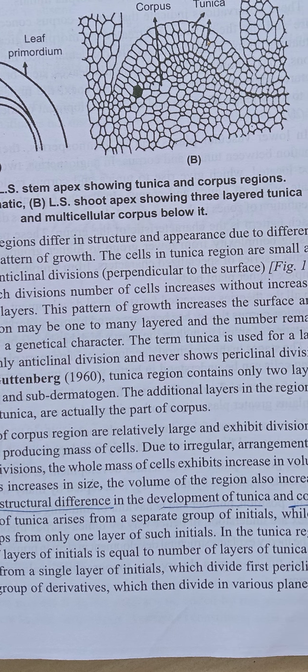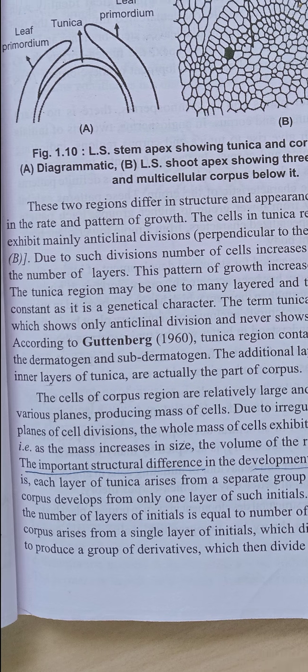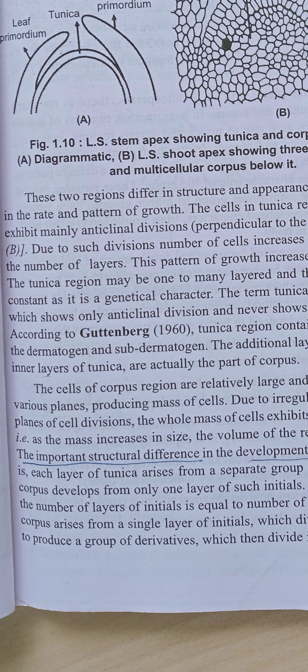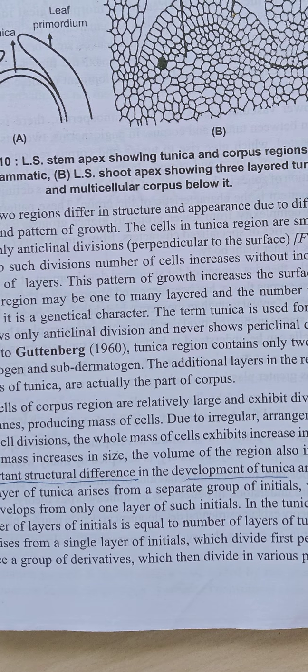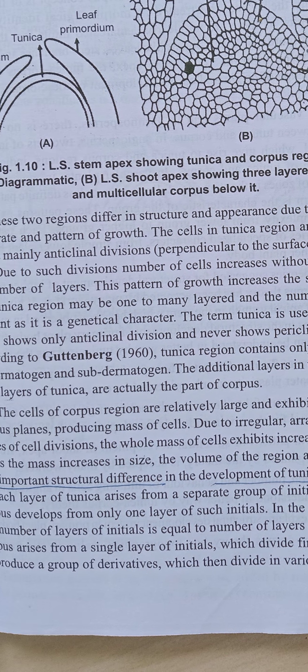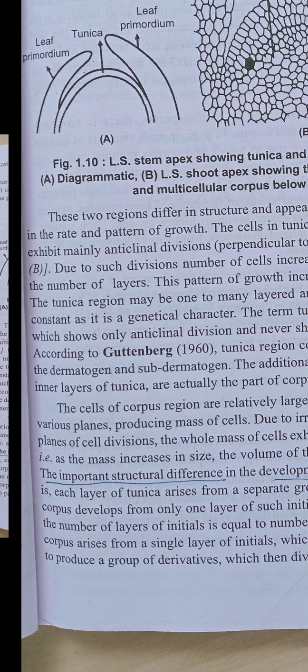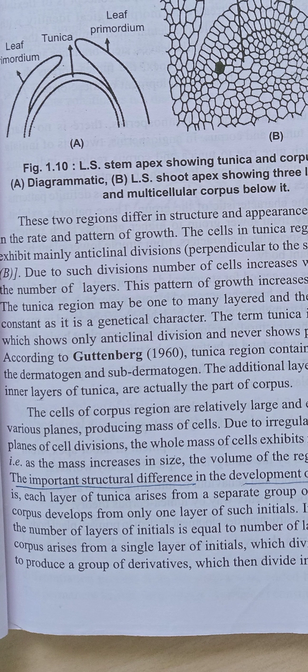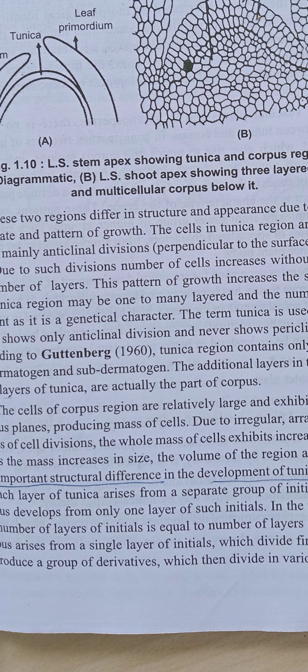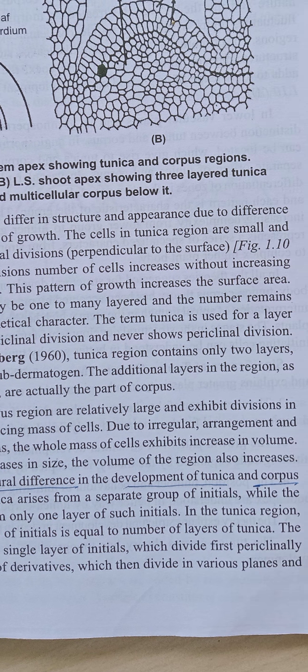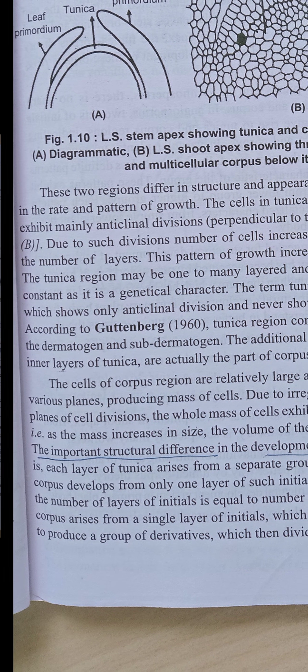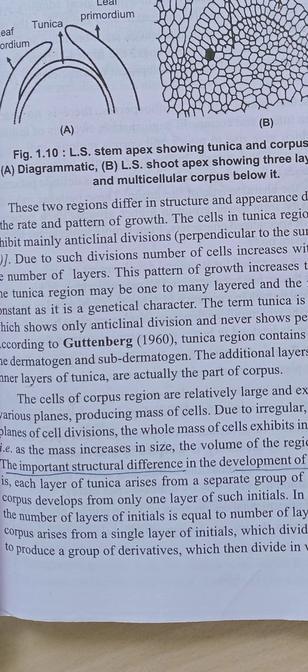The tunica region contains only two layers, the dermatogen and subdermatogen. The additional layers in the region as inner layers of the tunica are actually part of the corpus. The layers inside that are the corpus. The cells of the corpus region are relatively large and exhibit division in various planes, producing a mass of cells.